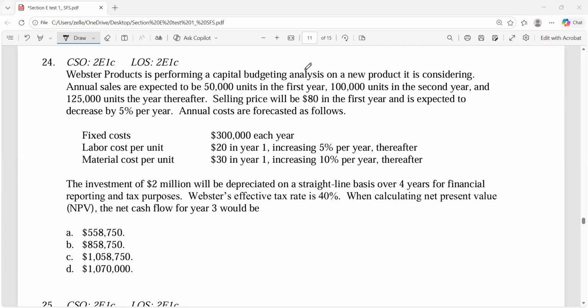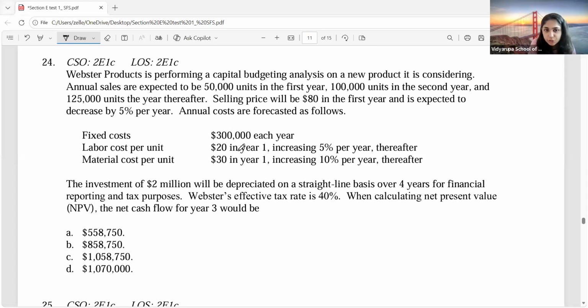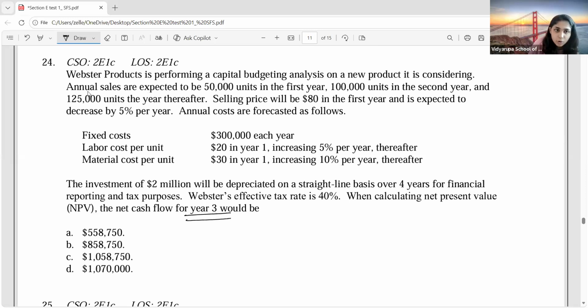10,58,750. We'll take everything into consideration, how the selling price will decrease. They're asking for year 3. Should I solve this or do you all know how to do this?